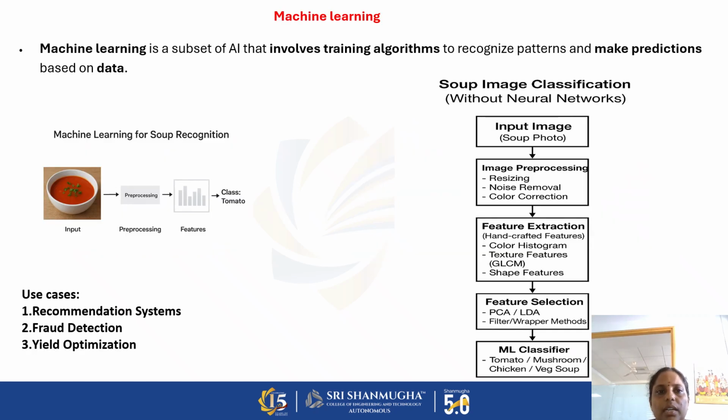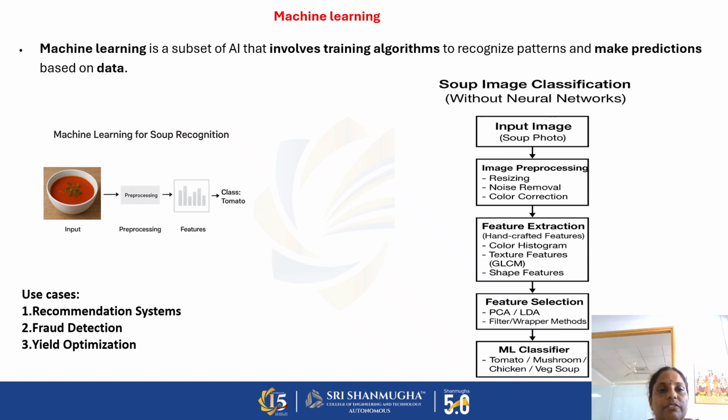Machine learning, as we have already discussed, is a subset of artificial intelligence. See how it predicts this. For machine learning, we need to give large input datasets of images, what soup is, and the different types of soups that are available, or text data, Excel sheets, or anything we can give as input. It uses some models for classification. For that, we need to pre-process the data. What is pre-processing? We normalize the data into a numerical form.